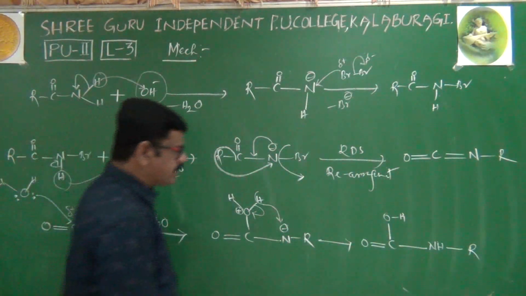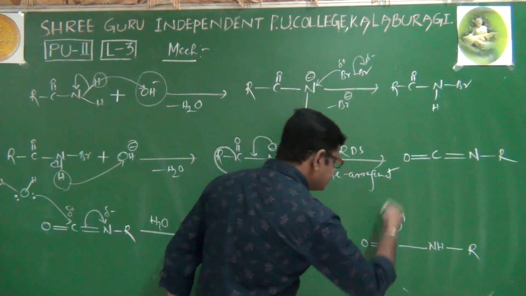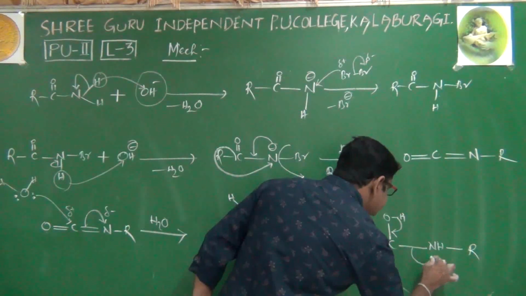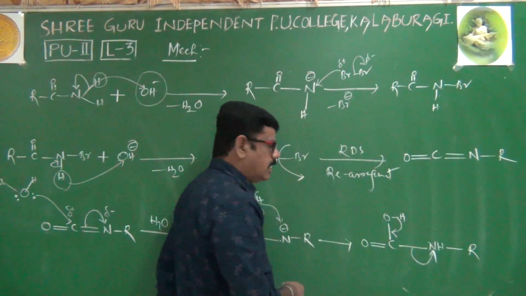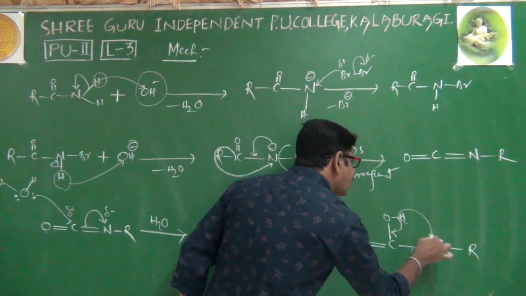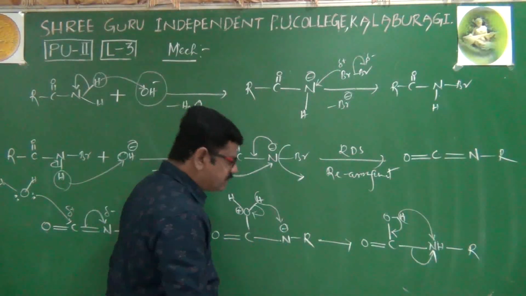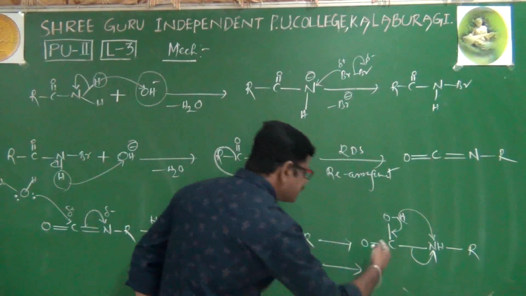In the next step, this bond is shifted here, and after shifting the bond, nitrogen again gets a minus charge. This hydrogen goes and attacks the negative charge on nitrogen. Therefore, finally we will get C double bond O.